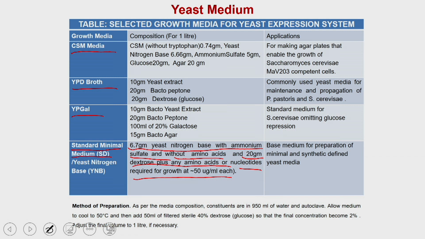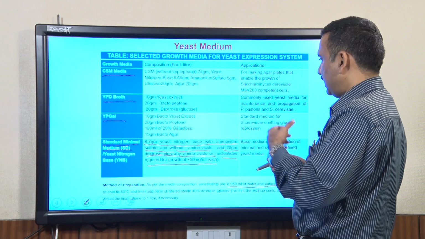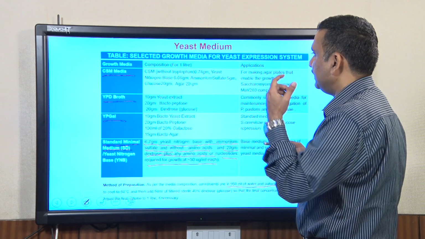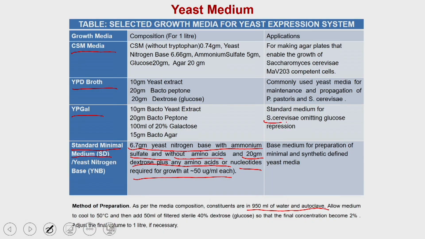You prepare the media composition, weigh, and dissolve these constituents in 950 ml of water and autoclave. You follow exactly the similar steps we have already discussed in the preparation of microbiology media, and that is how you can use these media for propagating yeast such as S. cerevisiae and other yeasts.